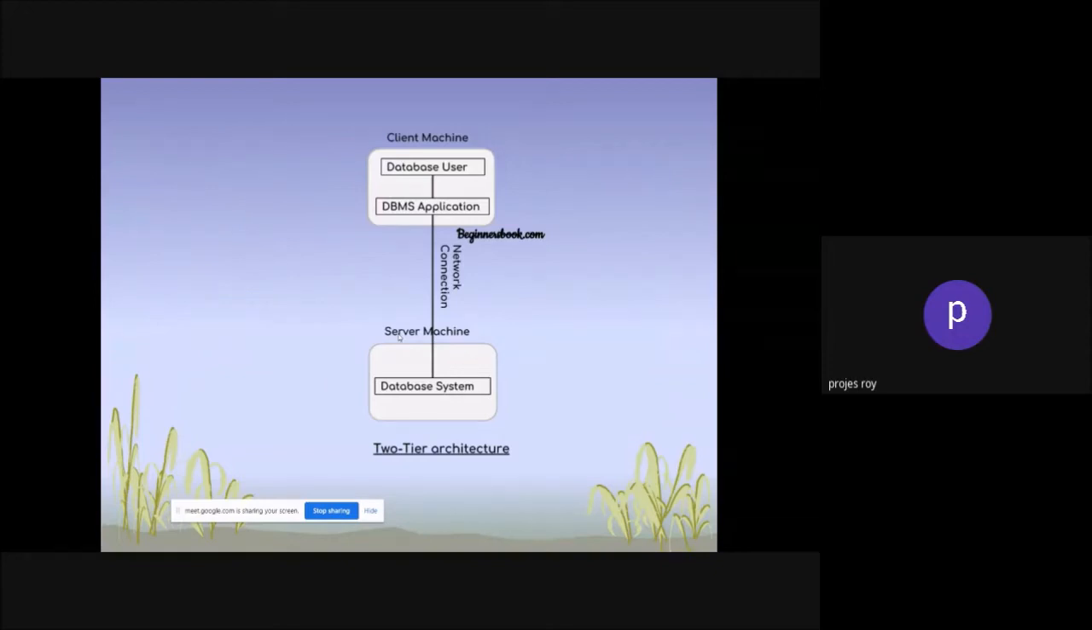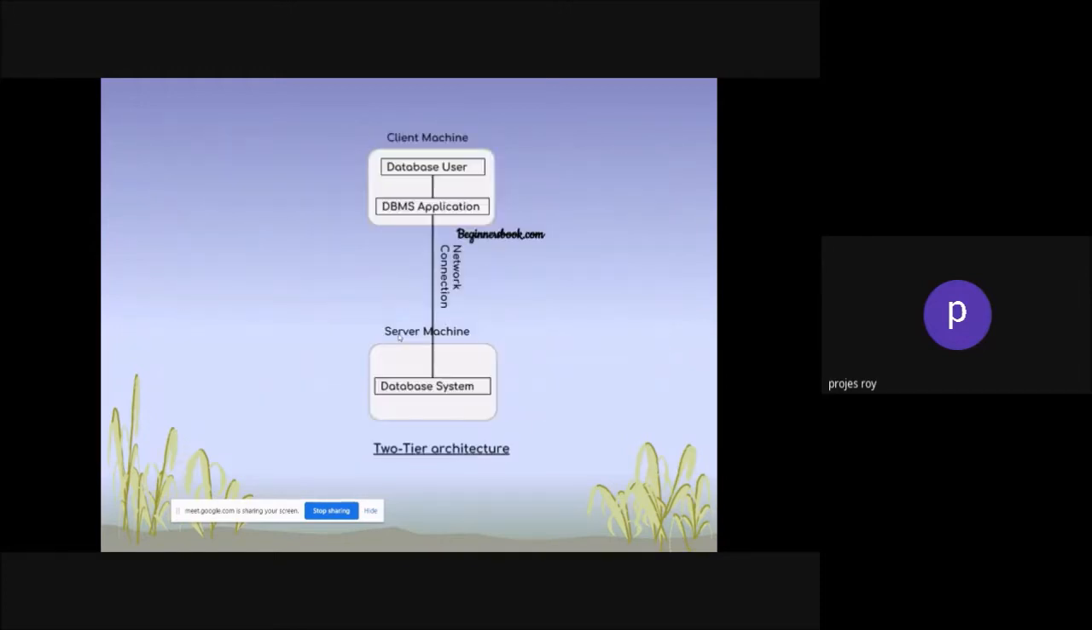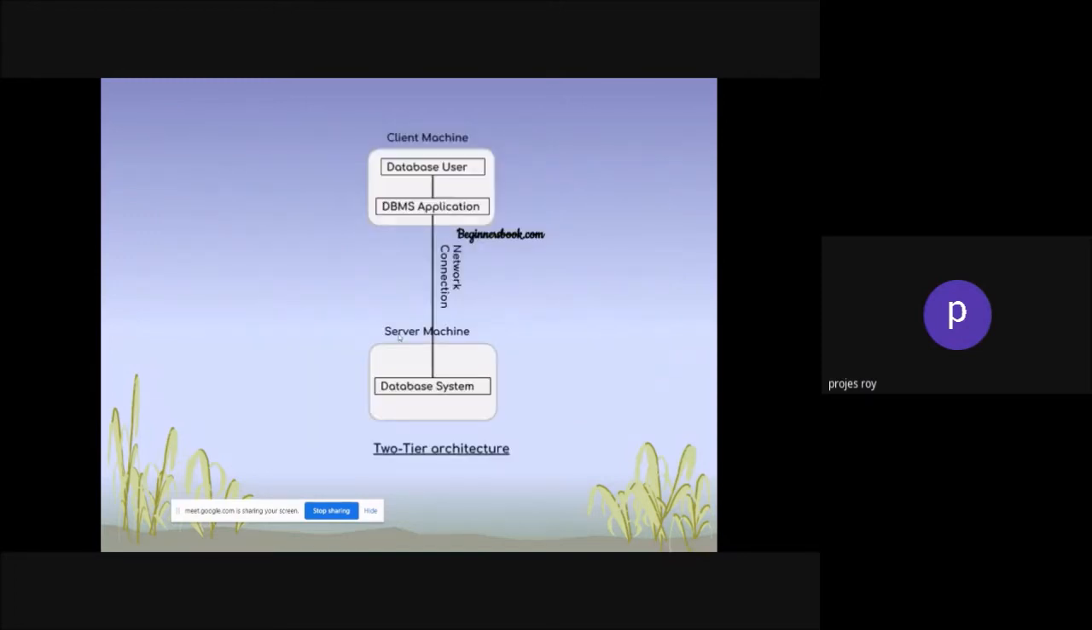Here are the client and server machines, so this is two tier. In two tier, you will see the database user, database application, network connection, and database system. You have a network connection, and you have a server machine.